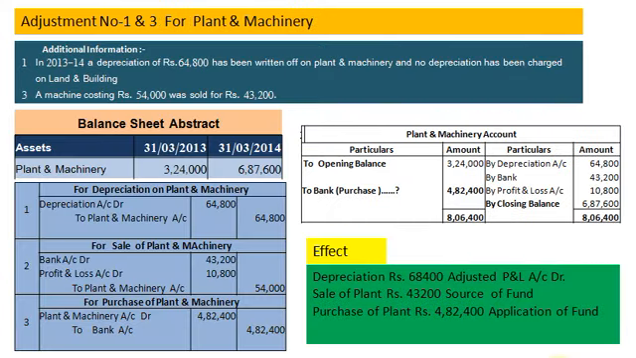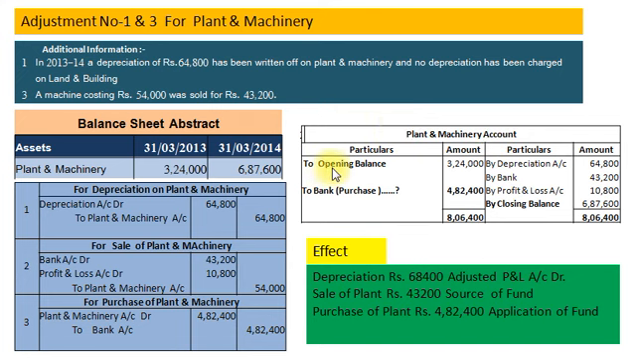Now we will solve adjustment number 1 and adjustment number 3 for plant and machinery. Adjustment number 1, in 2013-14 a depreciation of rupees 64,800 has been written off on plant and machinery, and a machine costing rupees 50,000 was sold for rupees 43,200. These two are the adjustments. Here is the balance sheet abstract. Opening balance of plant and machinery 3,24,000 and closing balance 6,87,600. Here we prepare plant and machinery account.